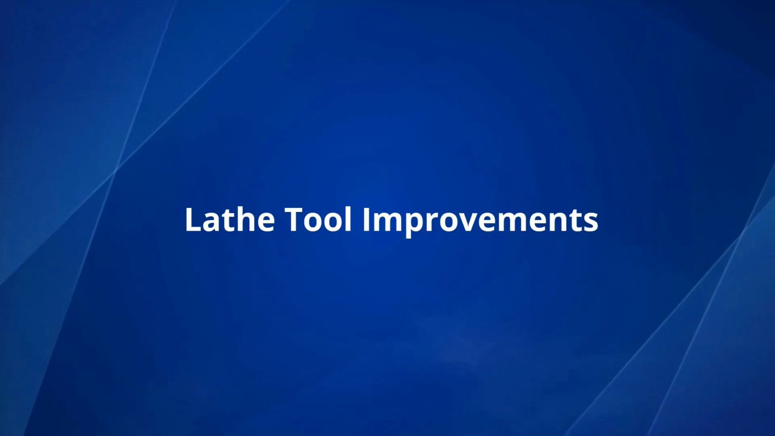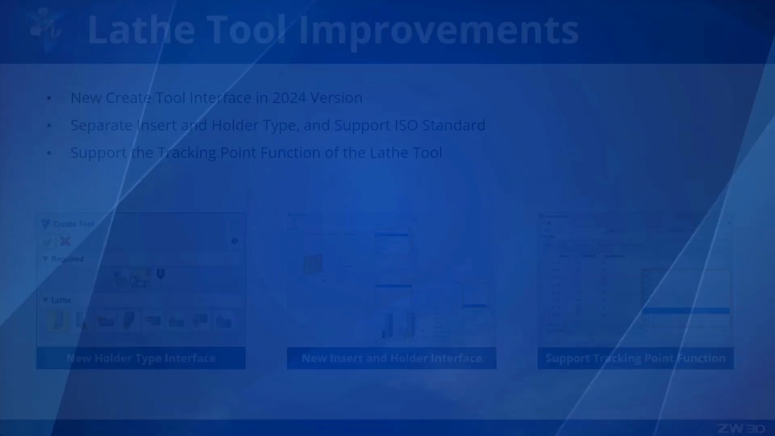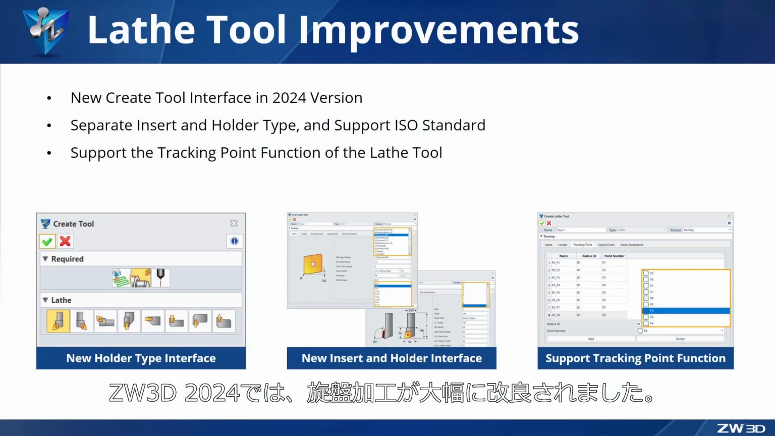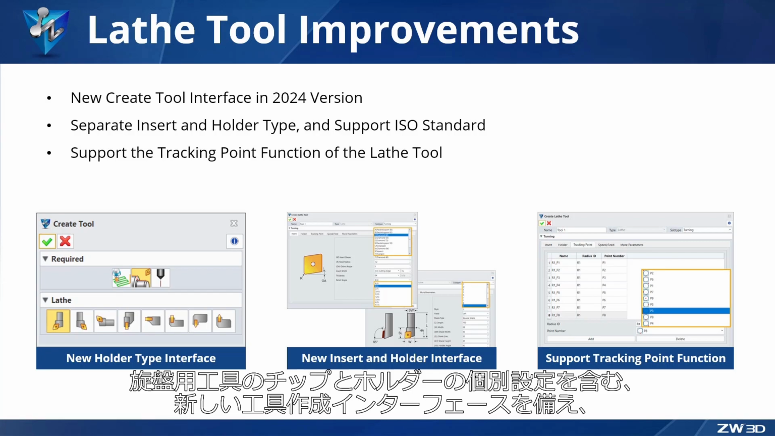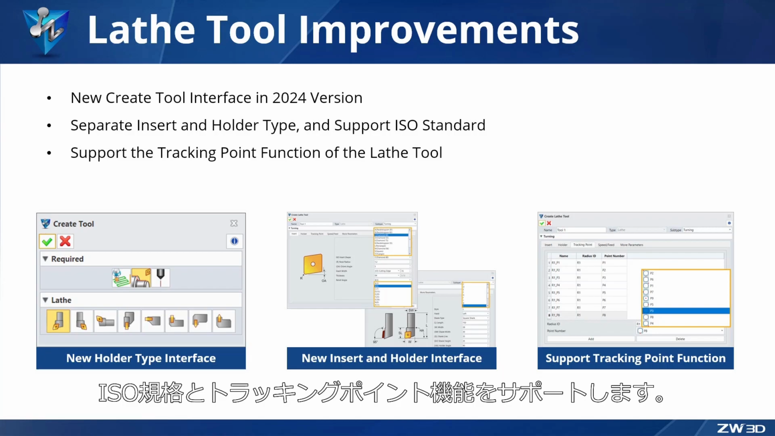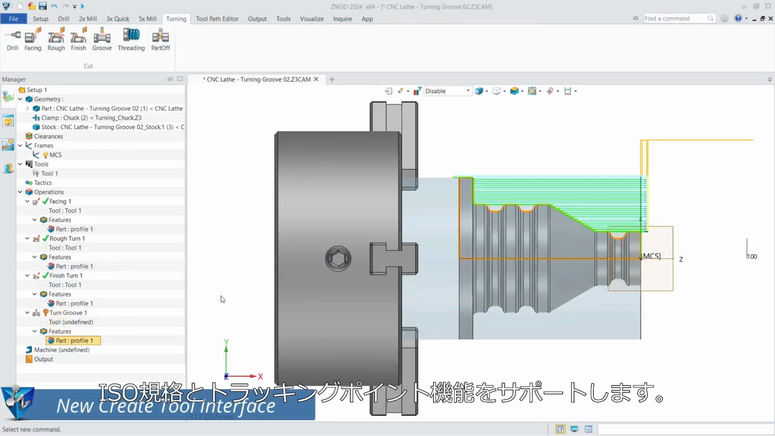Lathe tool improvements. In ZW3D 2024, the lathe tool has been greatly improved. It has a new Create tool interface, including separate settings for lathe tool inserts and holders, and supports ISO standards and the tracking point function.